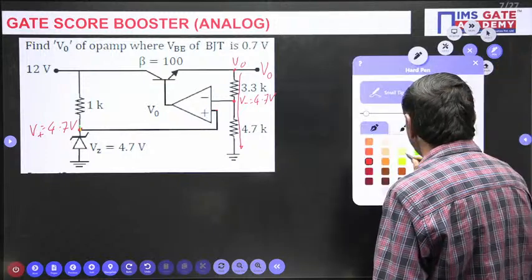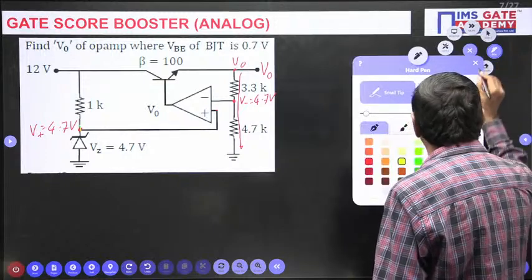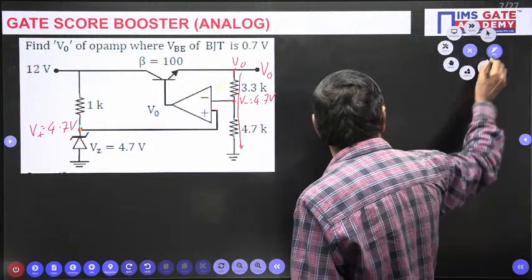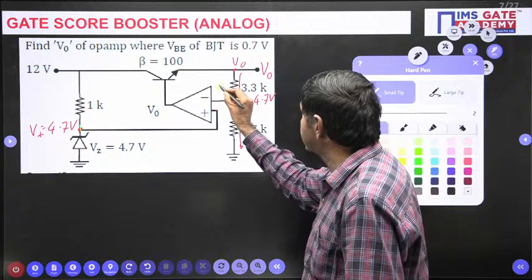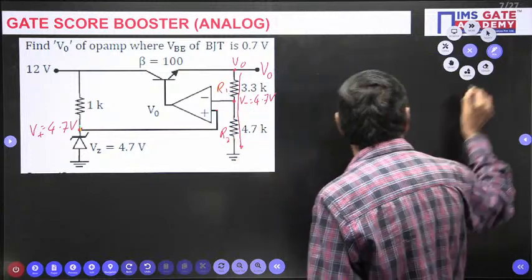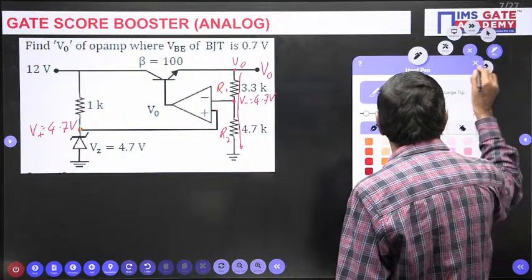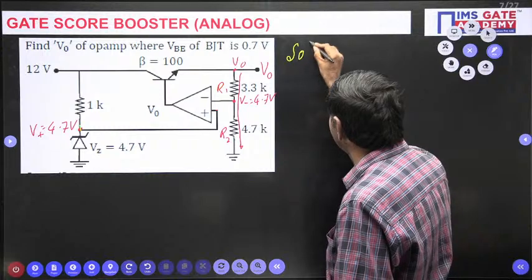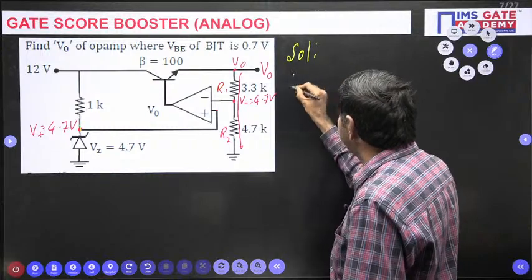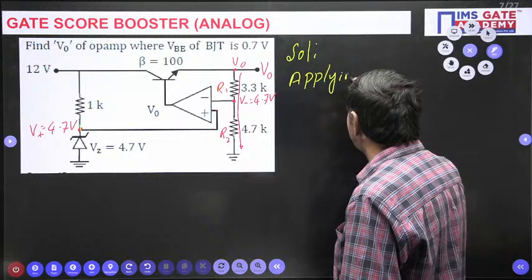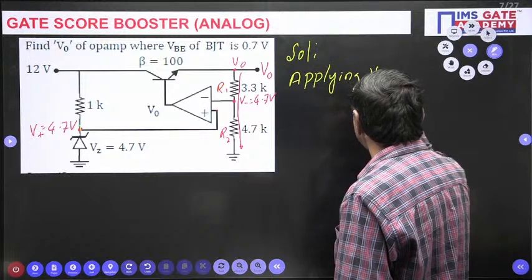What is the voltage division formula here? I can write like this now. Suppose this resistor is R1 and this resistor is R2. Solution: applying the voltage division formula.